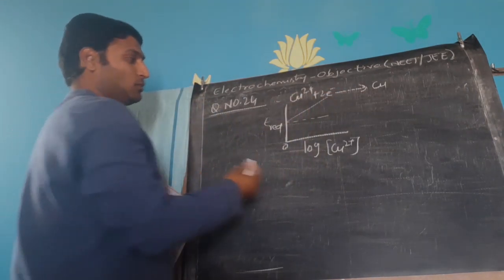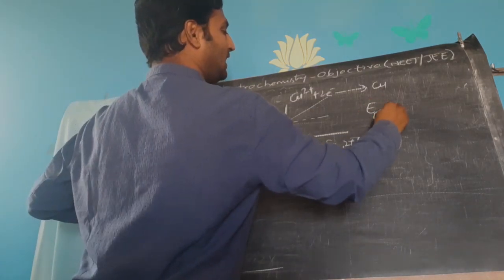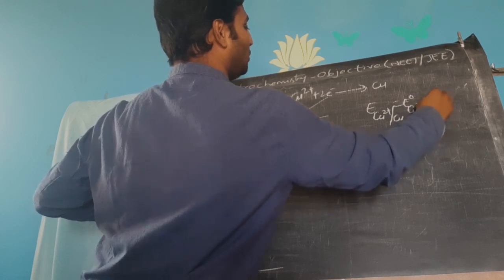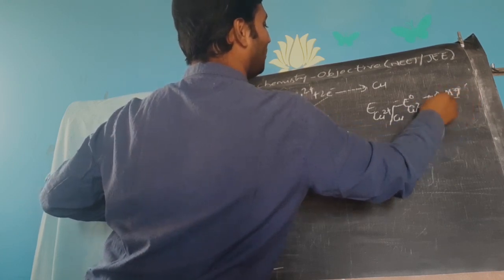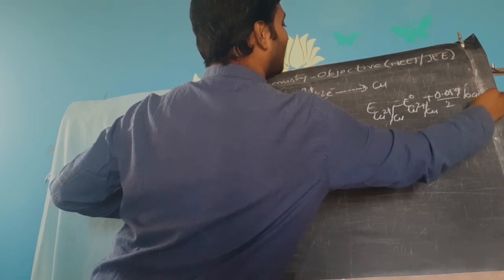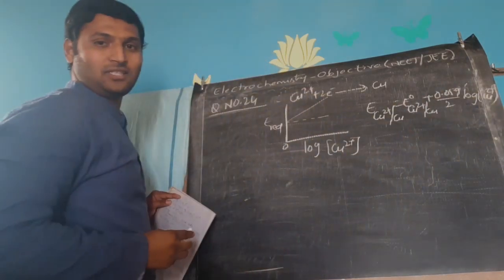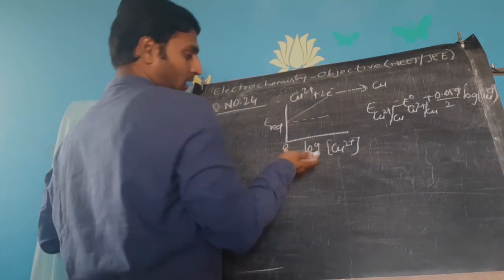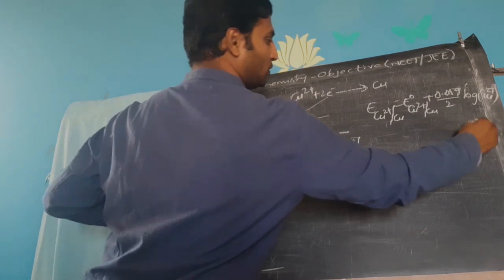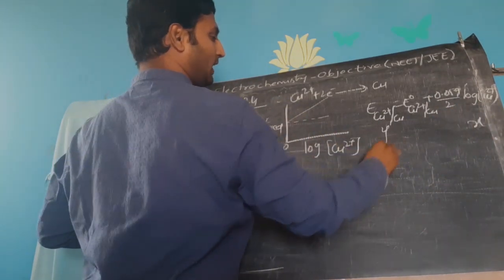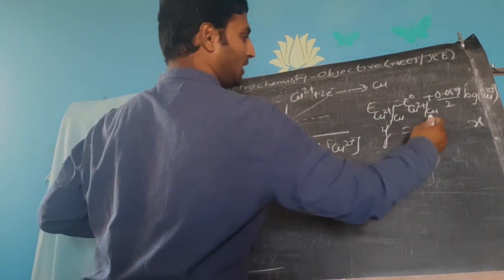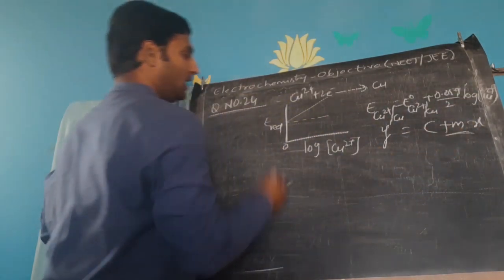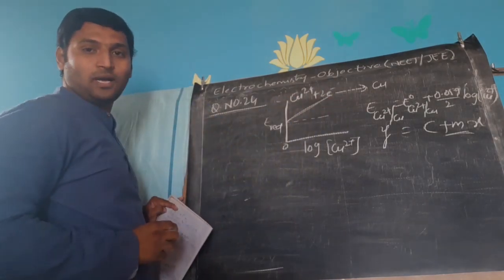Obviously, it will be obtained like this. Why? E Cu2+/Cu is equal to E naught Cu2+/Cu plus 0.059 by 2 log of concentration of copper 2 plus, the Nernst equation. You know it, we have done it many times. Now you see, on the x-axis you are taking log of concentration, so this is x. On the y-axis you are taking the electrode potential value. So y is equal to mx plus c. Positive slope you are getting, so obviously the graph should slope upwards.